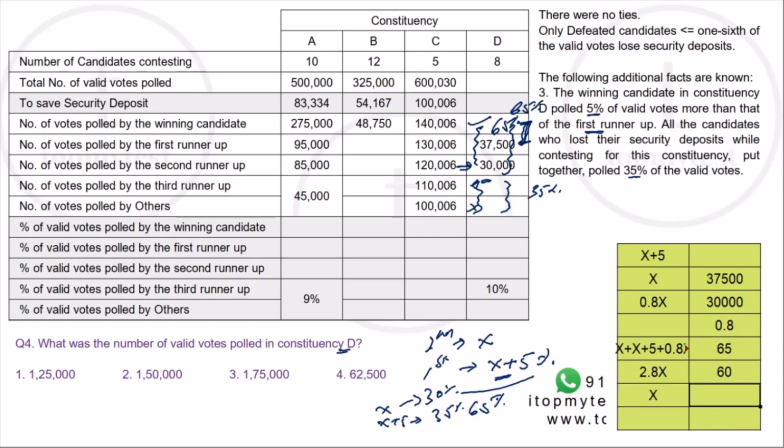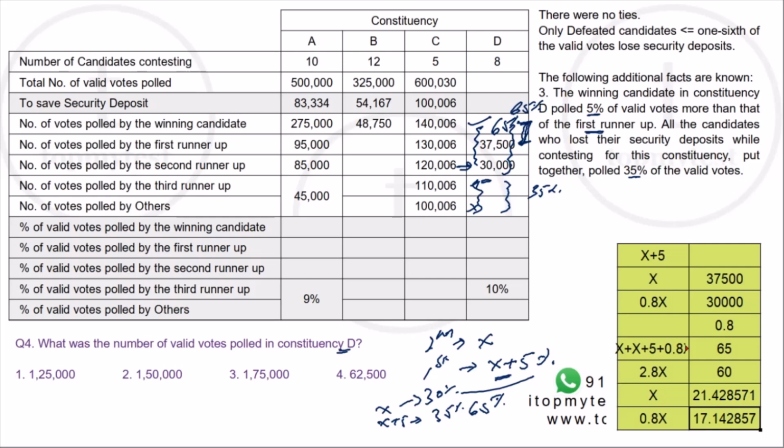Or x will be equal to 60 divided by 2.8, which is 21.42. And you can verify 0.8x would be equal to this into 0.8, which is 17.14. We know 1/6 is 16.6666%. So this is good enough. Our assumption is right.